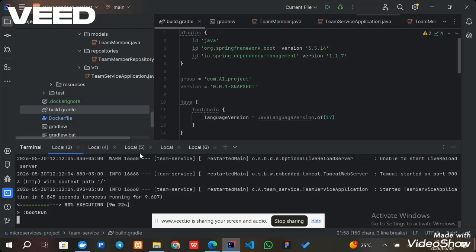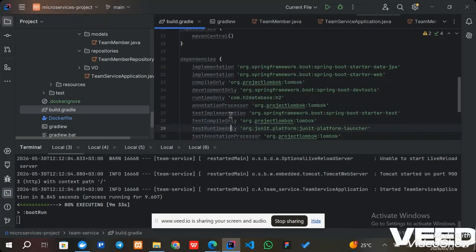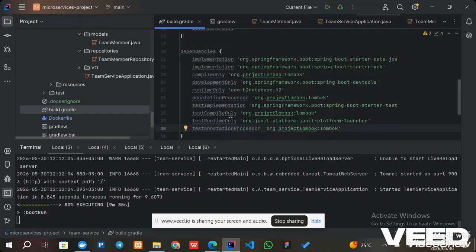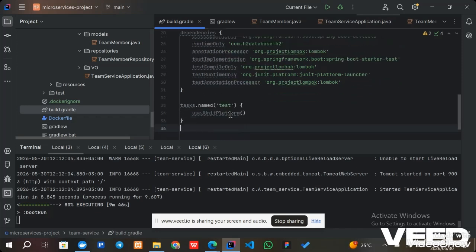Each service is built with Spring Boot and follows the MVC pattern, and shares the same core dependencies. For example, I have Spring Web for REST APIs, Spring Data JPA for database operations, H2, and Lombok. And for the idea service and planning service, I added Spring AMQP for RabbitMQ integration.